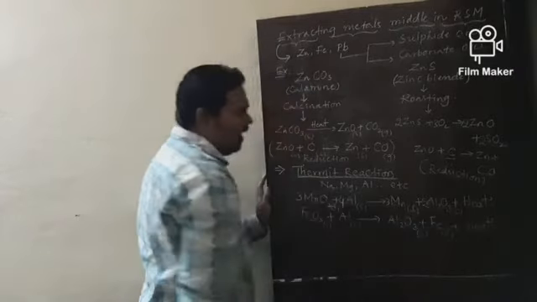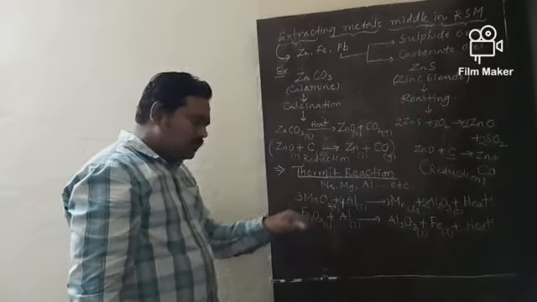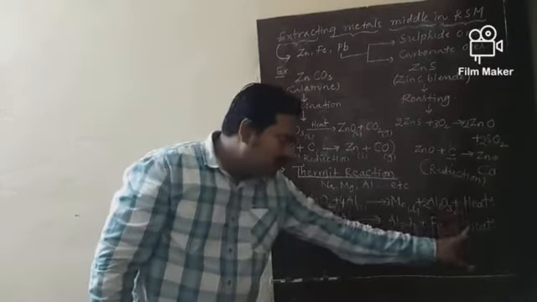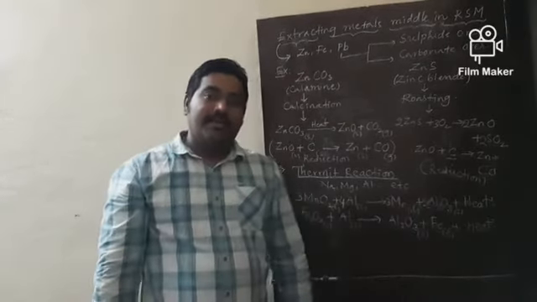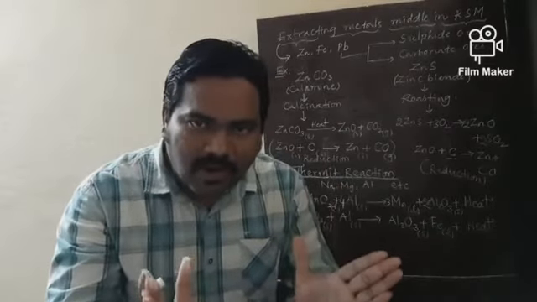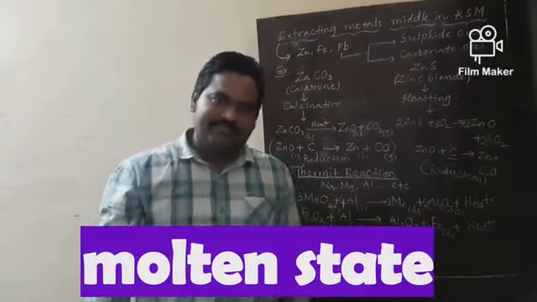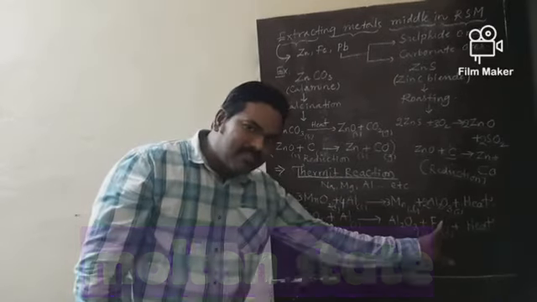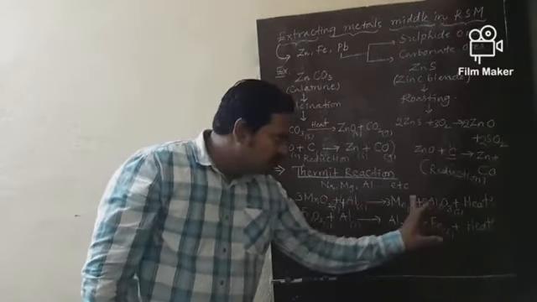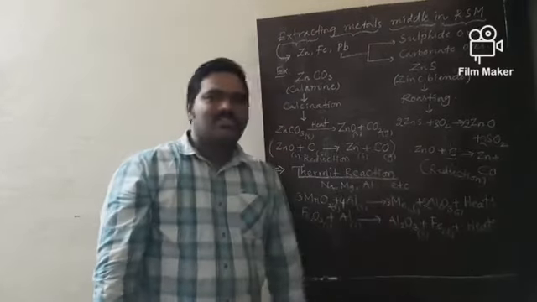And during these two equations, a large amount of heat energy is liberated, where the metal is produced in molten state. So it is highly exothermic, and the metal produced is in molten state.